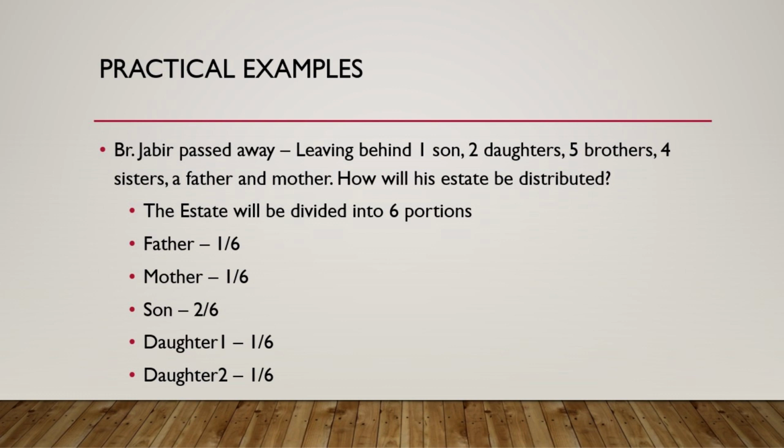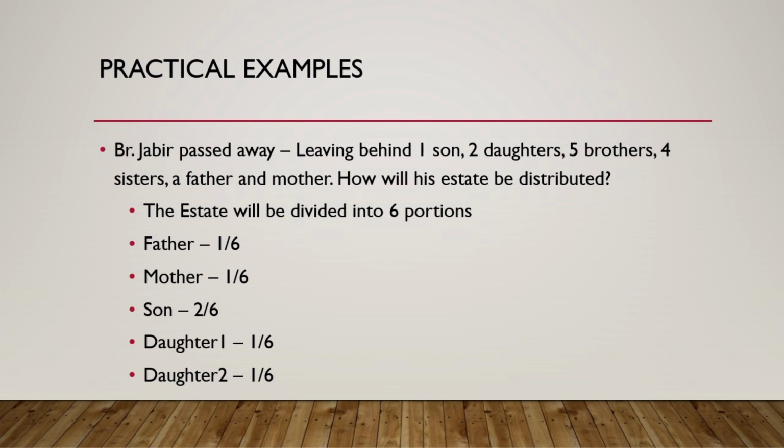The son is getting 2/6. Basically, after giving the father and mother, we have given 2/6. We divide the estate into 6 portions. 2 portions given. How many portions left? 4 portions left. Now those 4 portions will be shared on the basis of 1:2. 1 portion per daughter and 2 portions per son. There's 1 son, he gets 2 portions, 2 daughters get 1 and 1. Here it's quite simple, but if there are more sons and daughters, then it gets a bit complicated.